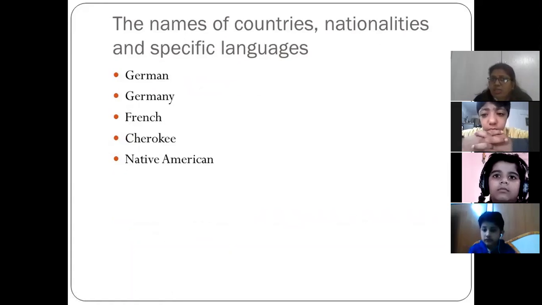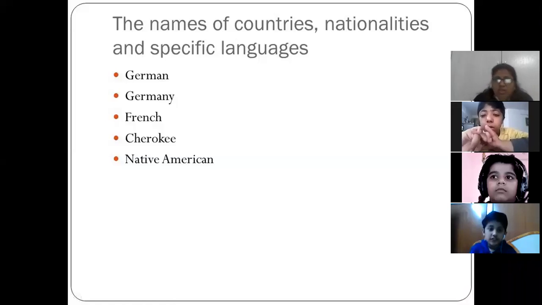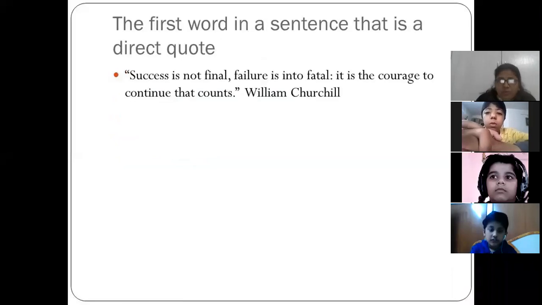Names of countries, nationalities, and specific languages. We always write them in capital, like German, Germany, French, then Native American, Cherokee. Okay. Next is the first word in a sentence that is a direct quote.